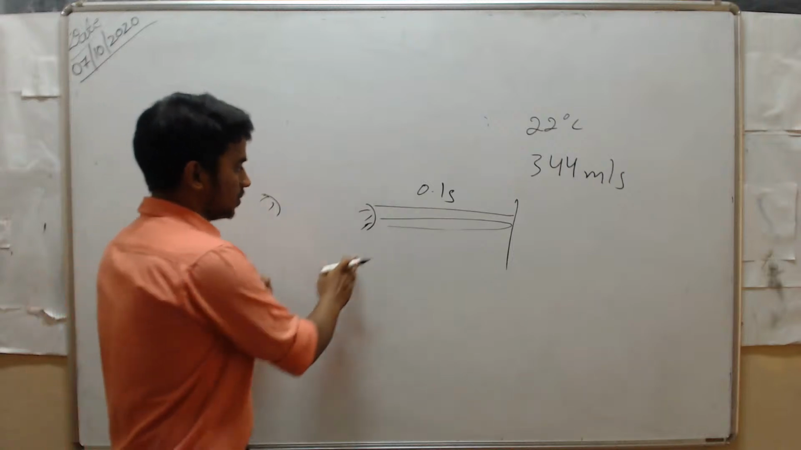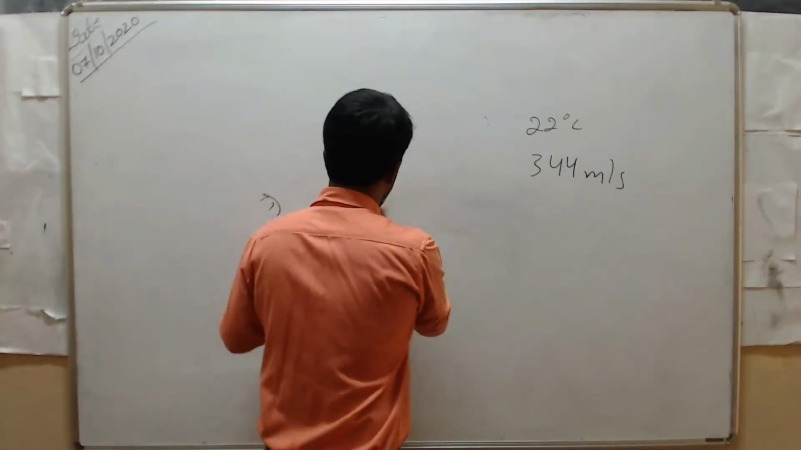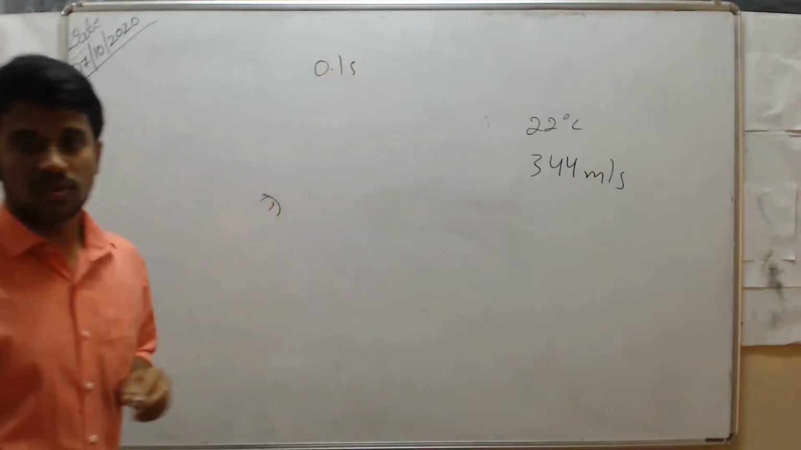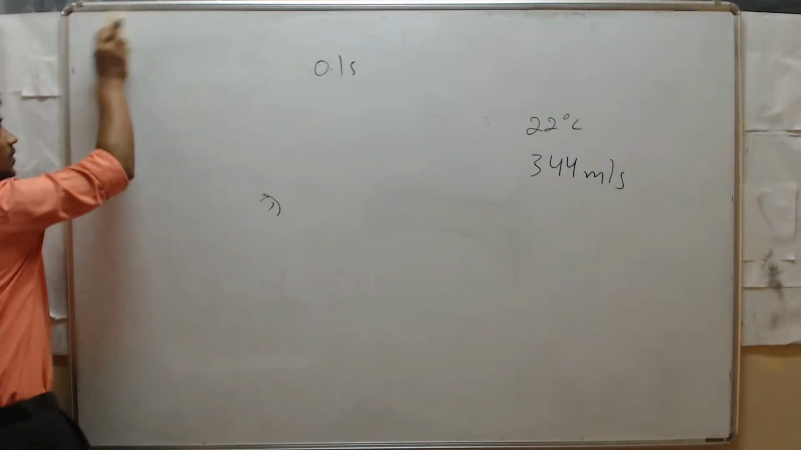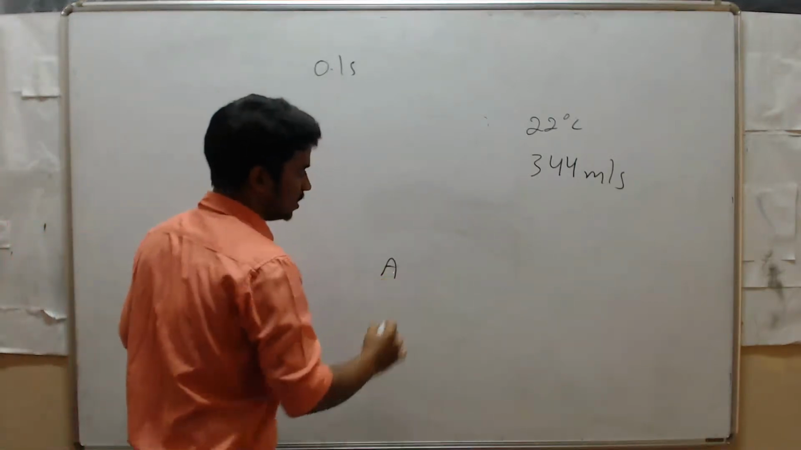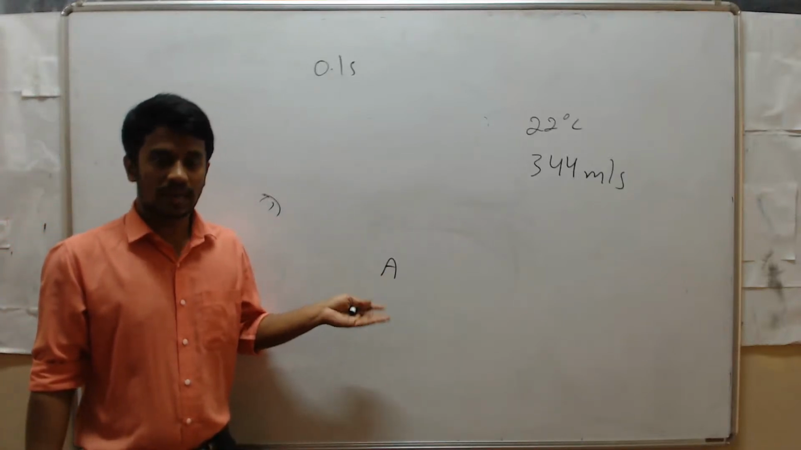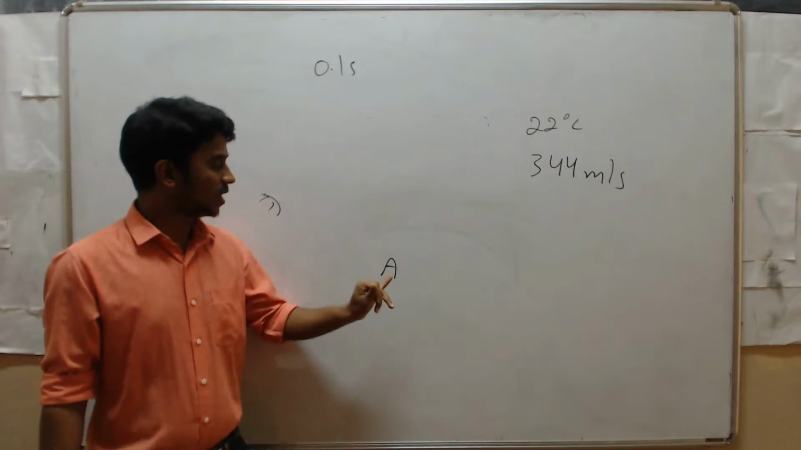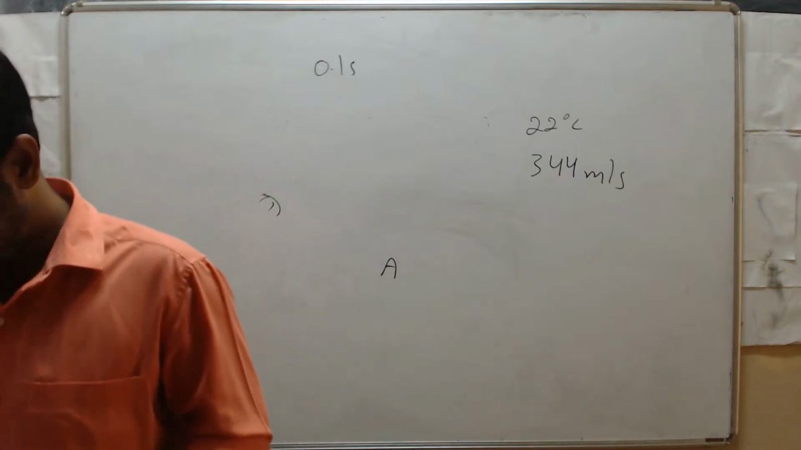Clear? And one more thing. The time to hear the echo is a minimum of 0.1 seconds. Wherever the sound comes back after 0.1 seconds, then only we can hear the echo. Echo means multiple reflection. For example, if you say A, you will hear that letter A again 2 to 3 times. That is possible when the sound returns after 0.1 second. Next.